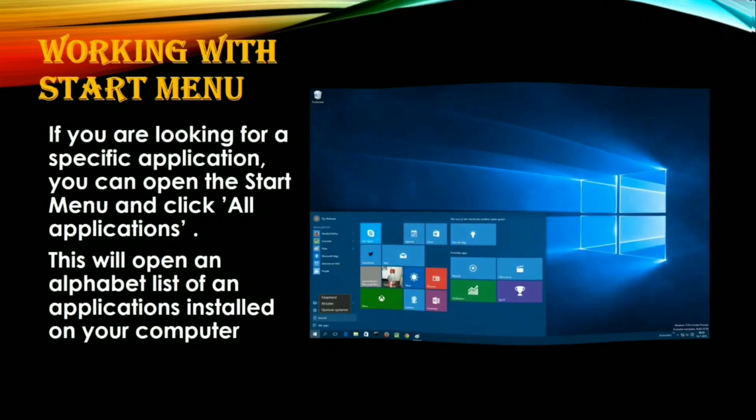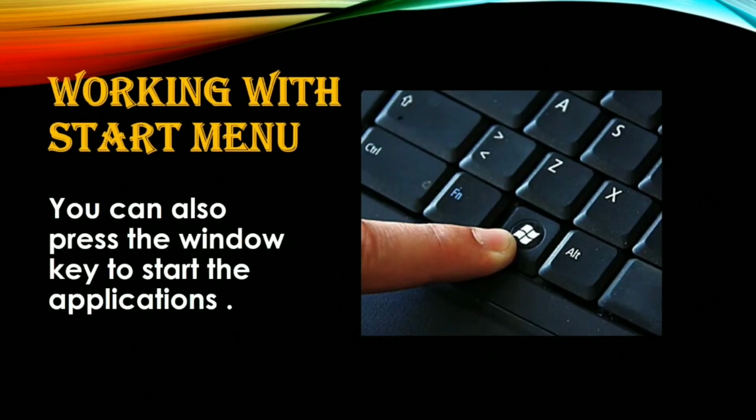Not only by clicking, there is another way, that is the window key. You can also press the window key to start the application. In this image, the window key is shown. You can just press this key on the keyboard, and the Start menu dialog box, that Start menu image, appears on your desktop.